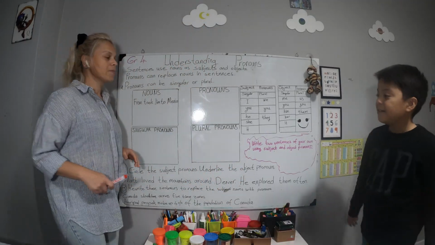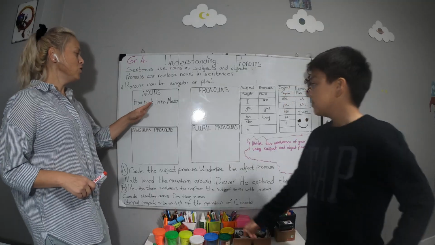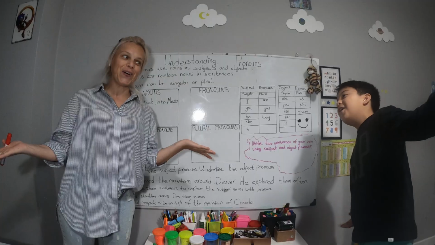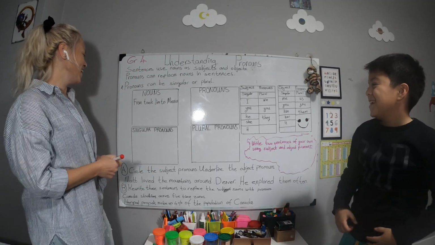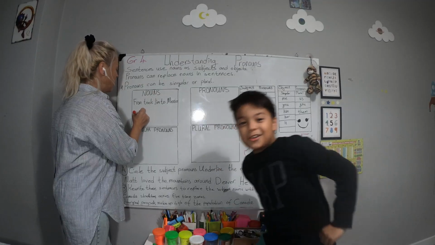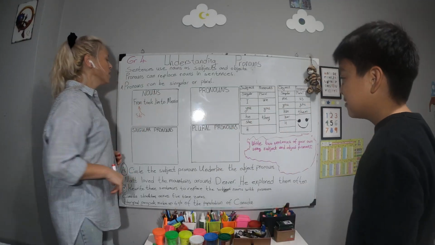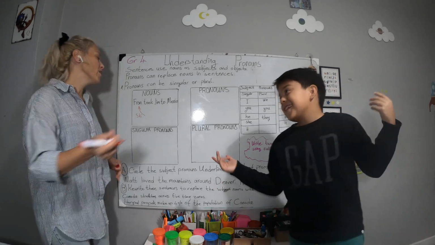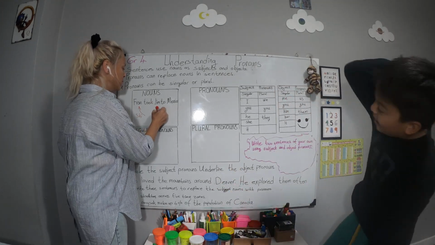Very good. Okay, nouns. Friend took Jim to Mexico. Okay, friend is the subject. Very good. Okay, Jim is the object.